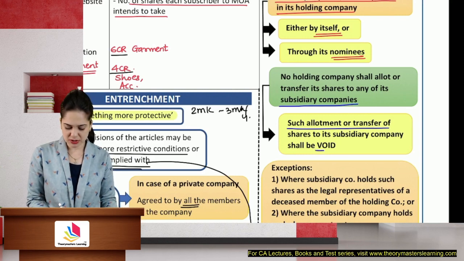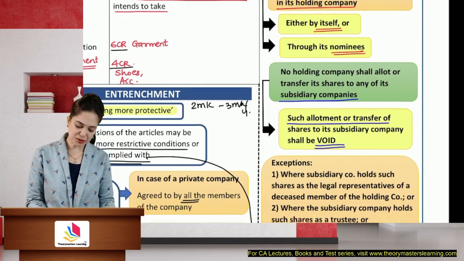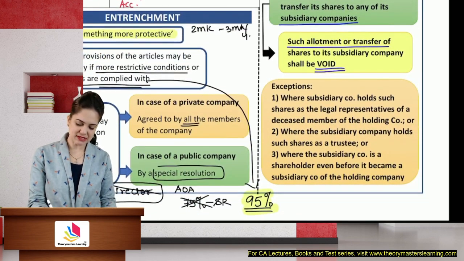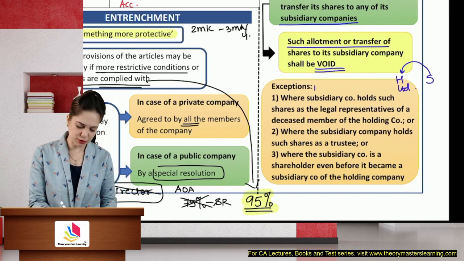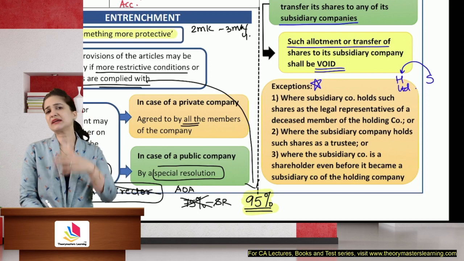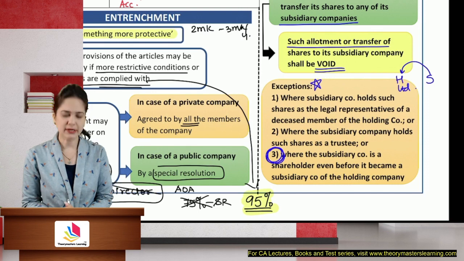Such allotment or transfer shall be void. But there are certain exceptions. Under these exceptional cases, subsidiary may hold the shares of holding company. What is the first exception? This is important for exam. If a question is asked, and in case a case-based question is asked, then they generally ask on this third point. Okay.